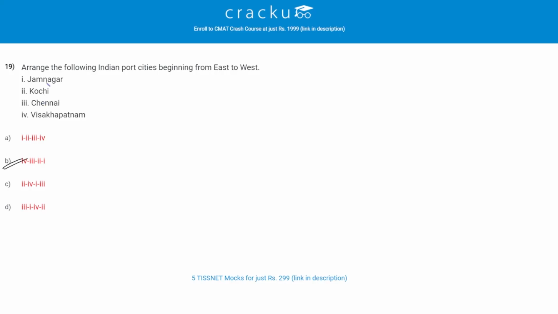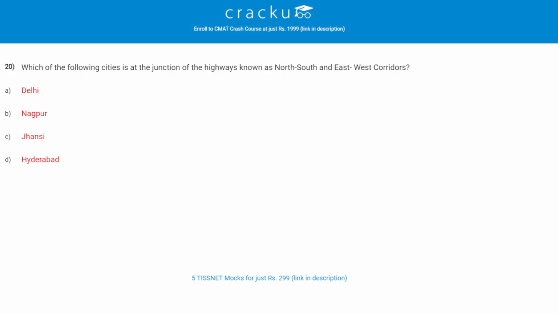Let's check the next question. Which of the following cities is at the junction of the highways known as north-south and east-west corridors? So the correct answer is C, Jhansi. So Jhansi is at the junction of the highways known as north-south and east-west corridors.